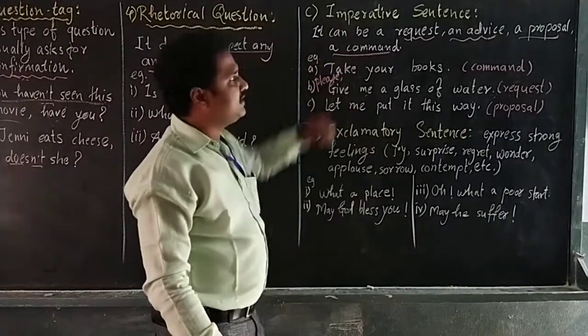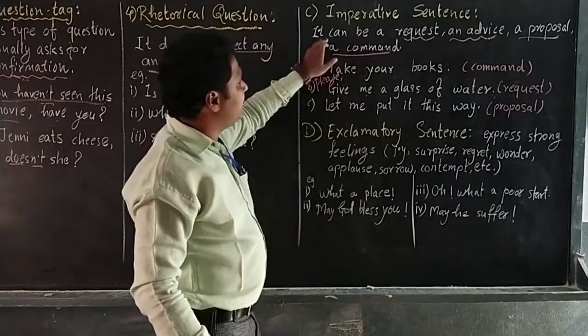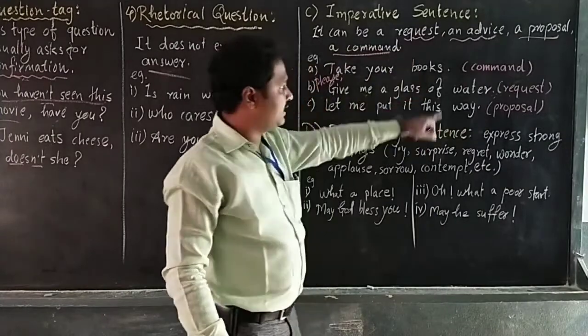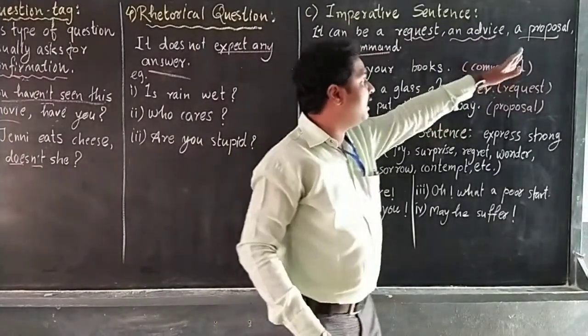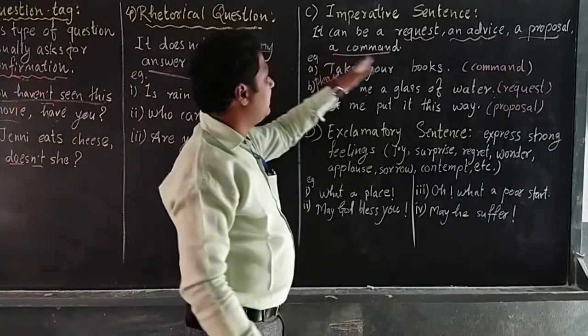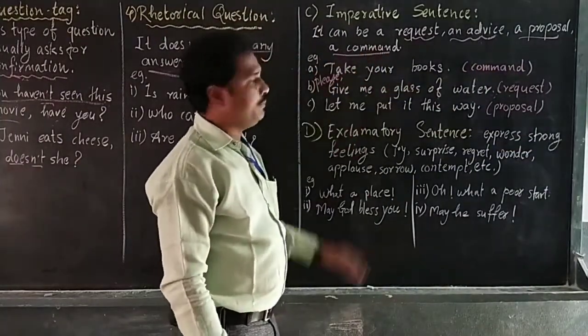So what is the imperative sentence? An imperative sentence can be a request, yes, we have seen the request here. It can be an advice, a proposal, or a command. This is the imperative sentence.